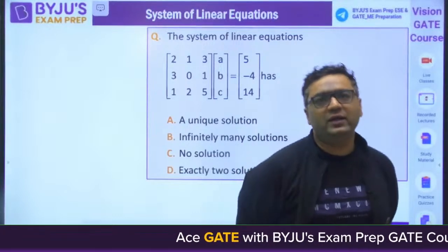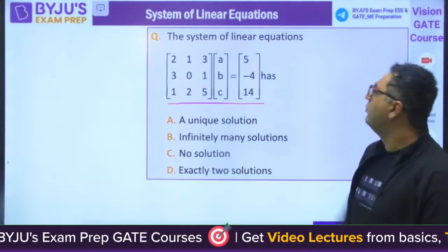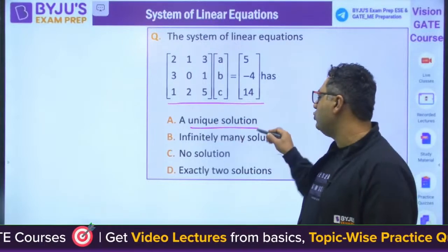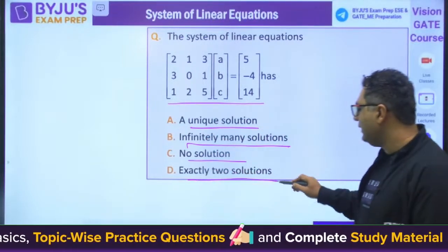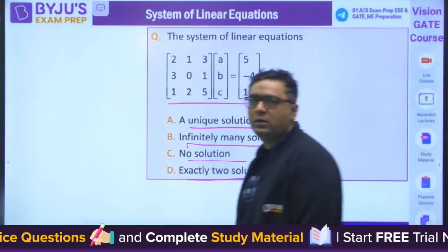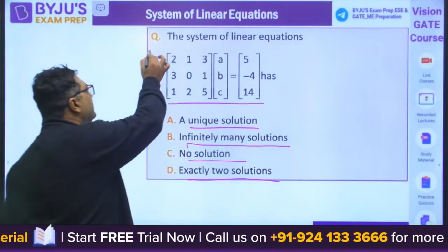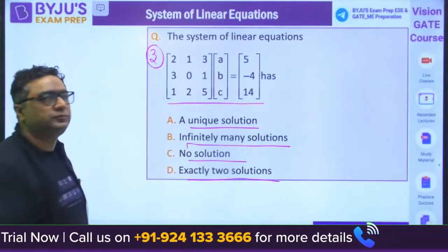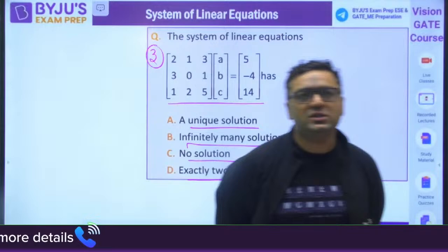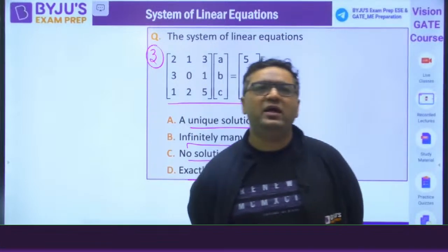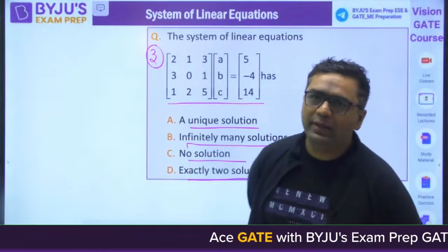This is the question where they have given you this in the matrix form and they are saying this is having a unique solution, infinitely many solutions, no solution, or exactly 2 solutions. Try to solve this. This is question number 3 for today's class. So guys, today we are talking about the system of equations, and in this week we are going to have a session on PYQs of ISRO mathematics. Be ready for that as well.